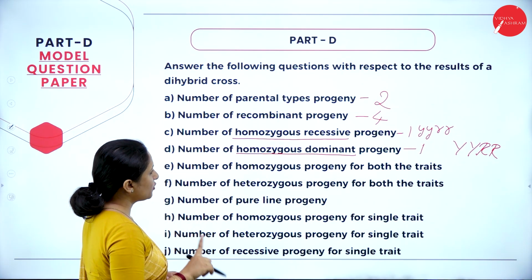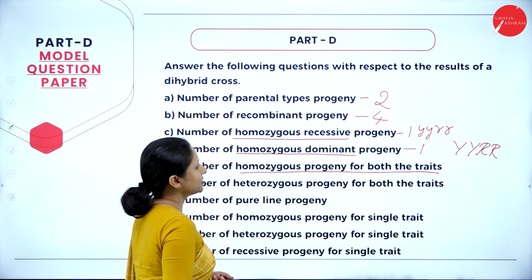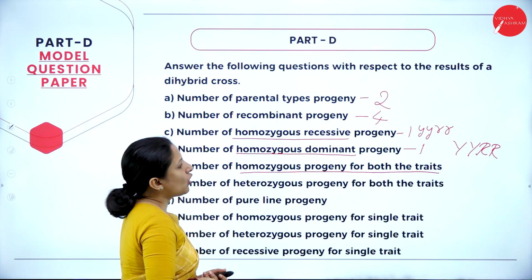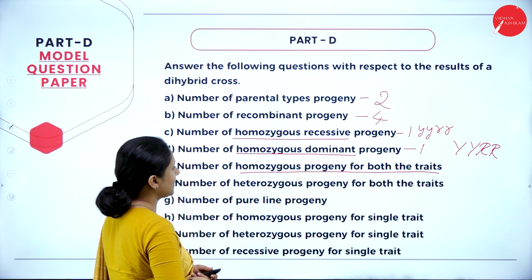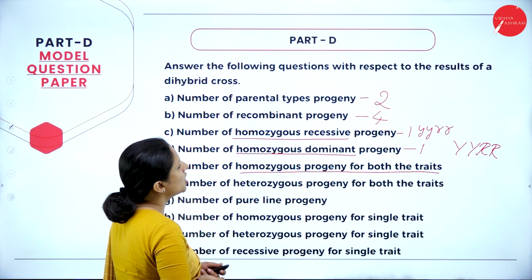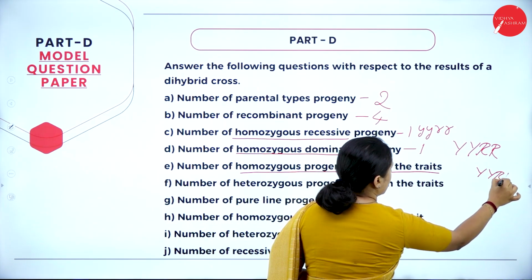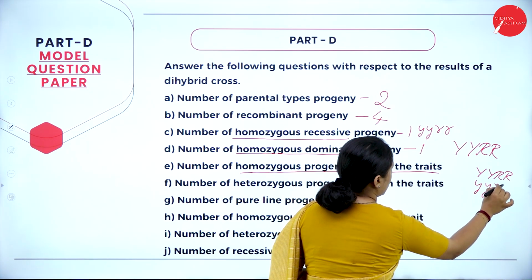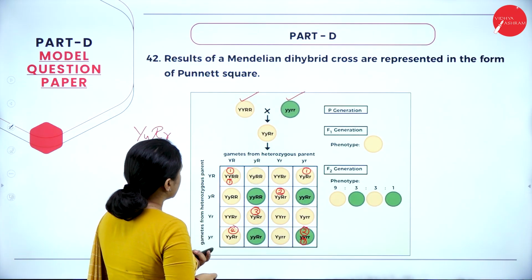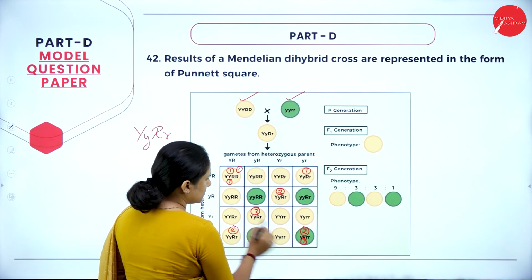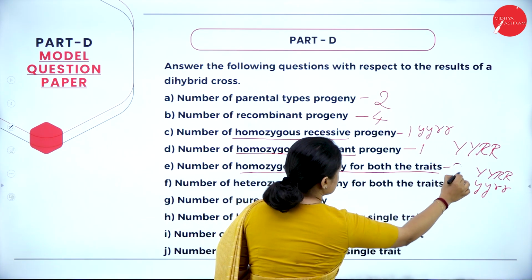Next is number of homozygous progeny for both the traits. They have not mentioned homozygous recessive progeny or homozygous dominant progeny, nothing like that. They've just mentioned homozygous progeny for both the traits. So it should have YYRR and yyrr, because both traits should be homozygous here. How many here? It is again 1 and 2, just 2. So the answer for E is 2.